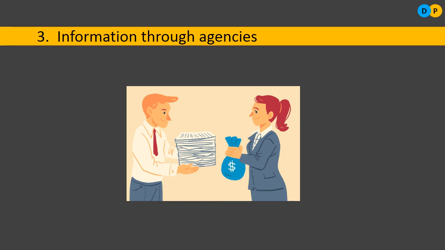So it all depends upon your way of retrieving the data. Intensity all depends upon the correspondent, how ready he is to retrieve the data. And here, agents who collect information from the informants are generally referred to as correspondents. This method is generally adopted where the information is to be obtained at regular intervals from a wide area. So this is the third method, that is, information through agencies.